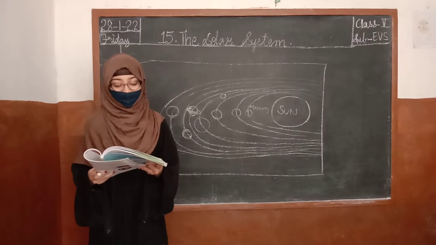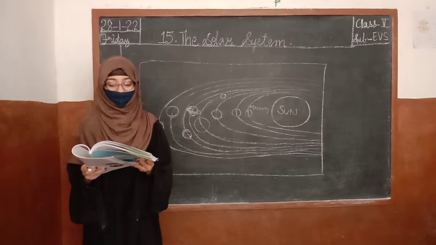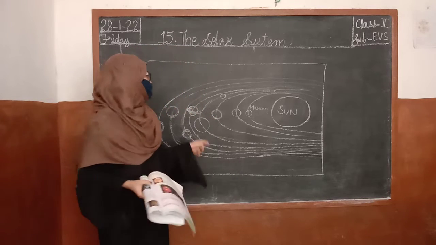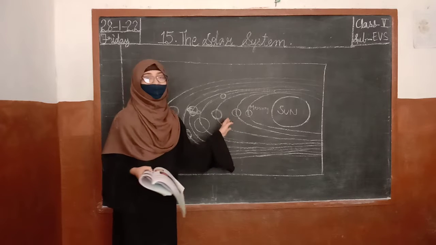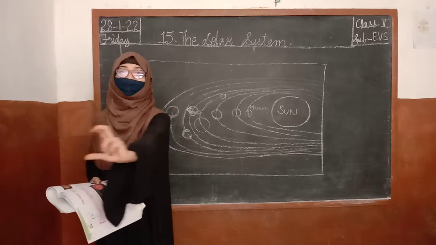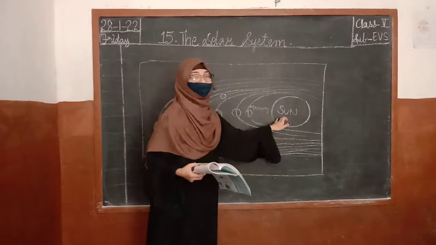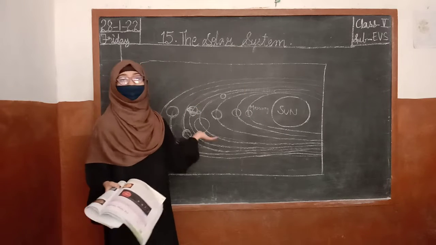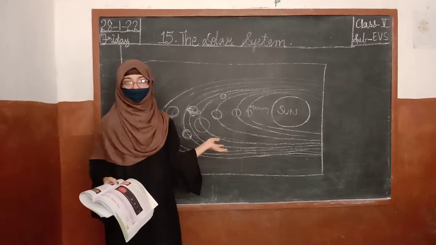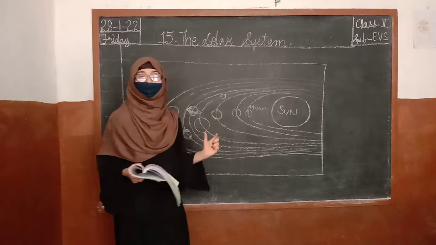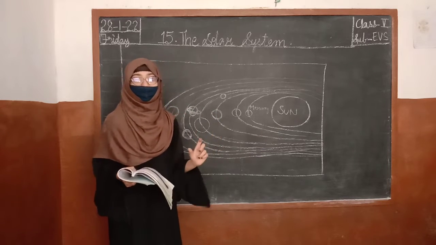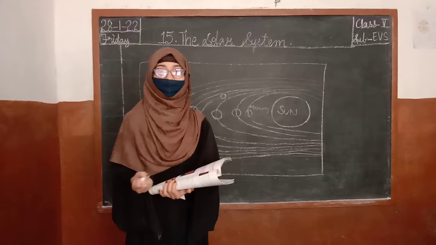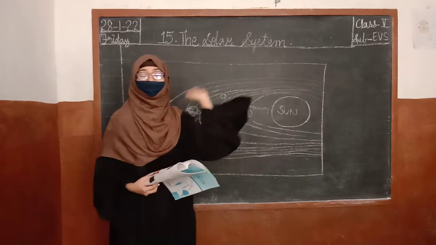Now, the Earth and the other planets in the solar system spin around the sun in their orbit only because of the sun's strong pull of gravity. Why are the planets and their moons able to revolve around the sun? It is because of the sun's gravity. Otherwise, the planets would just fly off. They would not be in the orbit. Okay, children? Why are they able to revolve around the sun in an orbit? It is because of the sun's gravity, because of the pull. The gravitational pull keeps the planets revolving around the sun.